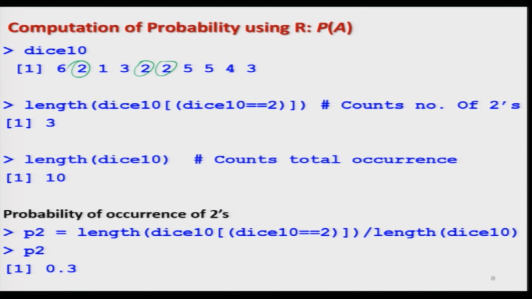Because this number can be hundred, thousands or whatever you want. Here I can show you that you can count it manually, but for that, in my limited knowledge of programming, I think I can use logical operators to find the values which are equal to 2 in the data vector dice10. I am using the double equality sign, which is logical equality. It will simply check which are the values that are exactly equal to 2. So, it will give you the answer in terms of TRUE and FALSE.